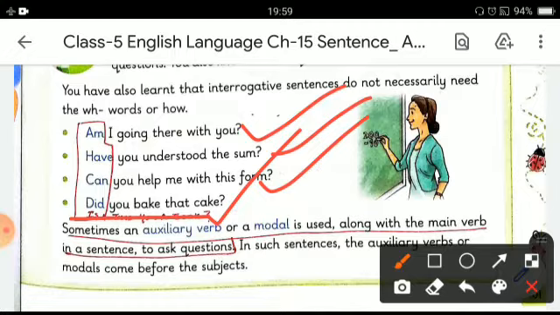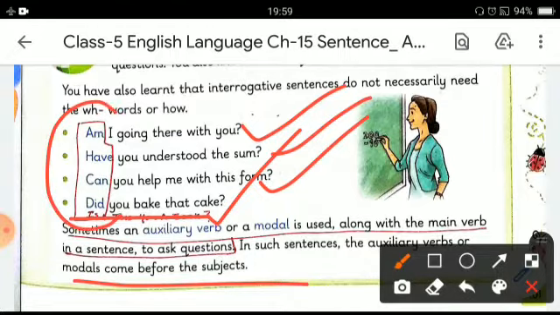So here, sometimes an auxiliary verb or a modal is used along with the main verb in a sentence to ask questions, and in such sentences the auxiliary verbs or the modals come before the subject. It takes the place of question words, and it can also convert the sentence into an interrogative sentence.